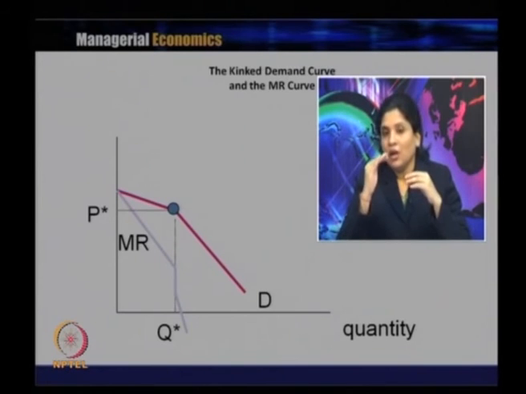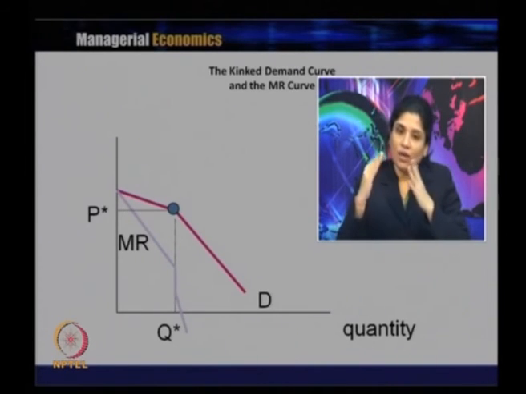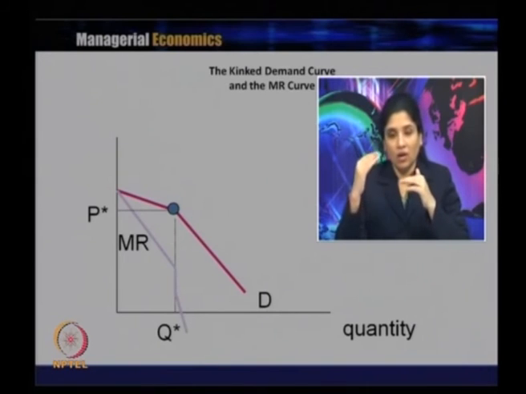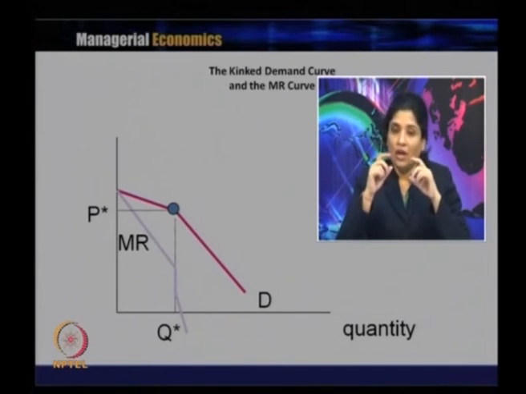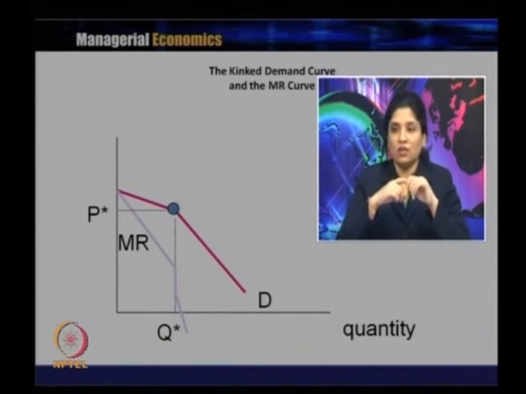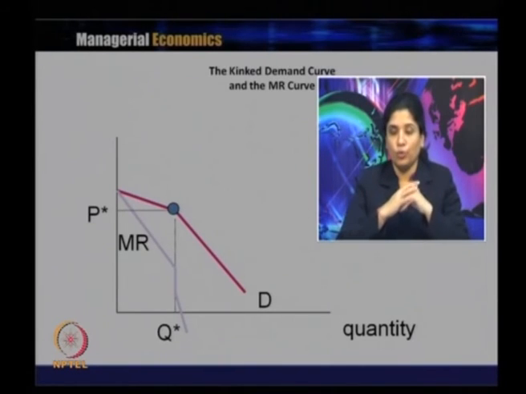Corresponding to the elastic segment we have one marginal revenue curve, and corresponding to the inelastic segment we have another. At the point of the kink, there is a gap between marginal revenue curve 1 and marginal revenue curve 2.